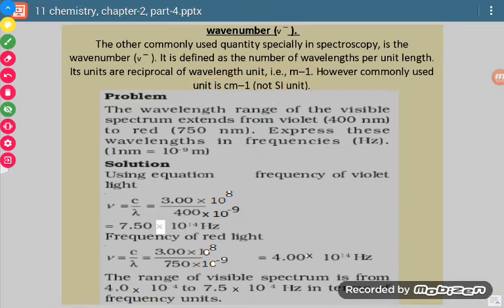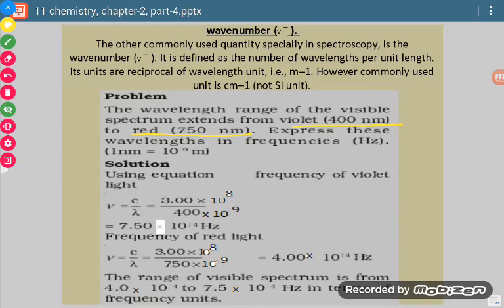Now let us discuss one problem. The question is: the wavelength range of the visible spectrum extends from violet, 400 nanometer, to red, 750 nanometer. Express these wavelengths in frequencies. Now see, in this question we are given the wavelengths of the visible region, and we have to convert them into frequency.